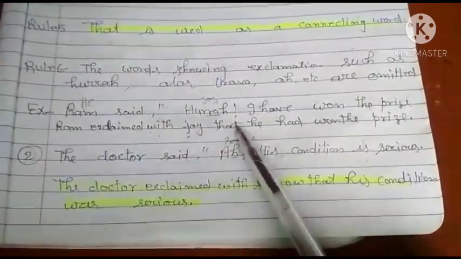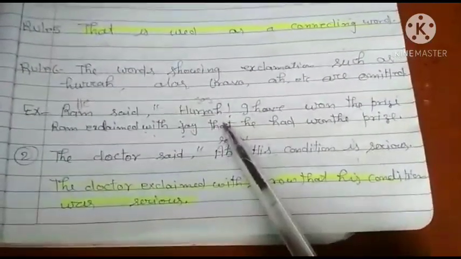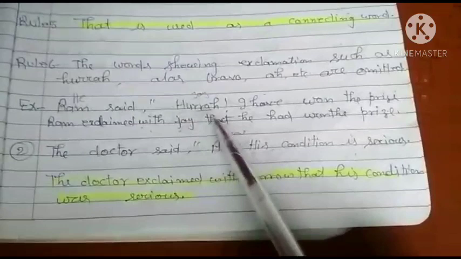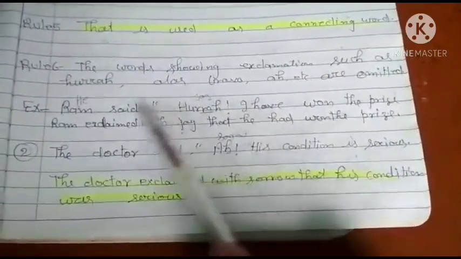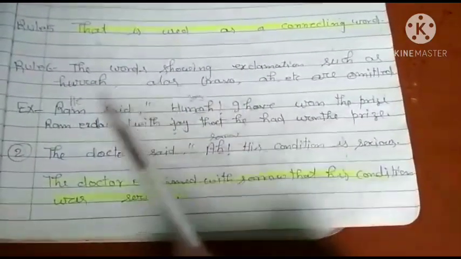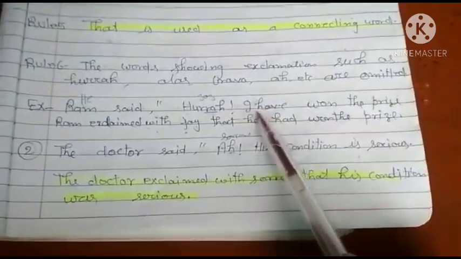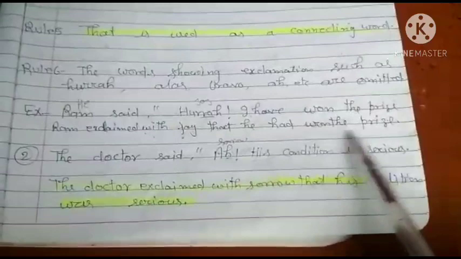After it you will use the conjunction that. In place of the comma, you will write that, and the word hurrah changes into joy, which you will write before the conjunction. That I is a first person pronoun, change it according to Ram. For Ram you will write he. This is the subjective case, so the subjective case of he will be he. He have won means present perfect tense, change into past perfect. He had won the prize.